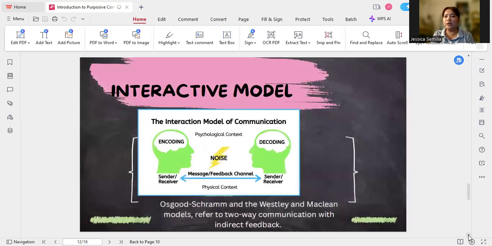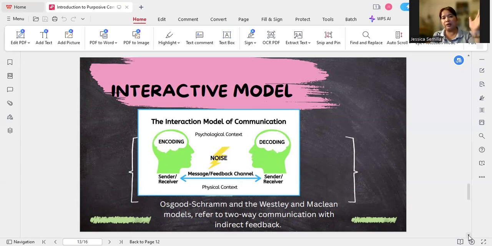All right. So let's proceed now with the next model, which is the interactive model. Interactive model is a two-way communication process because there is feedback already. The sender encodes the message, then the receiver decodes the message, and then the receiver prepares feedback.